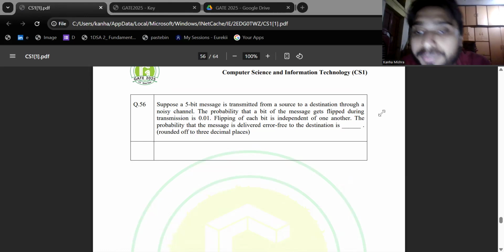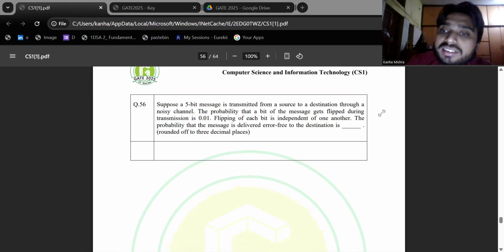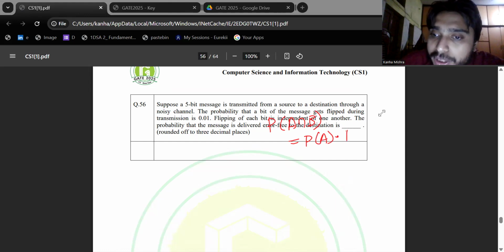So the message length is 5 bits. Flipping probability per bit is 0.01. Correct transmission probability is 0.99. Bits flip independently. We are asked the probability of all 5 bits transmitting correctly. Let A_i be the ith bit's correct transmission event.